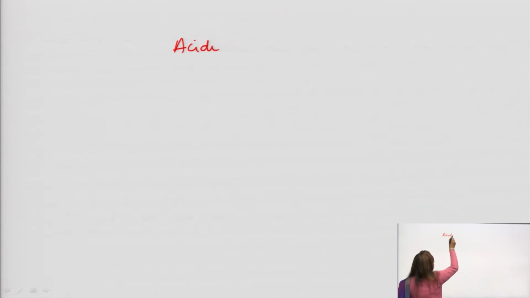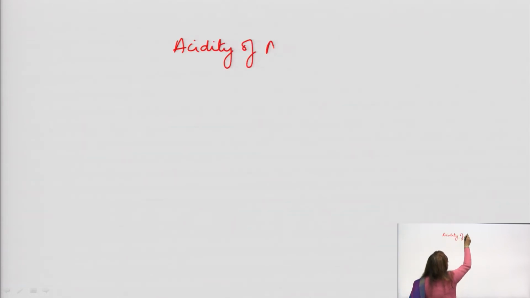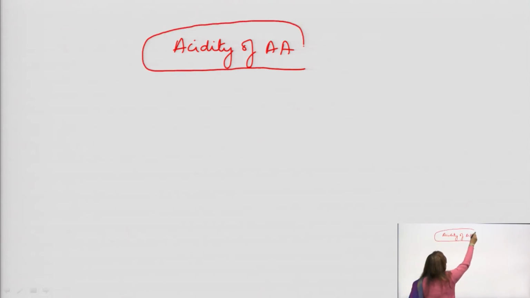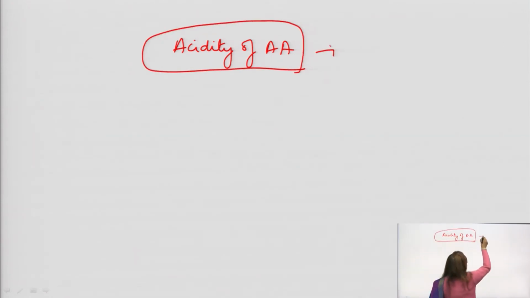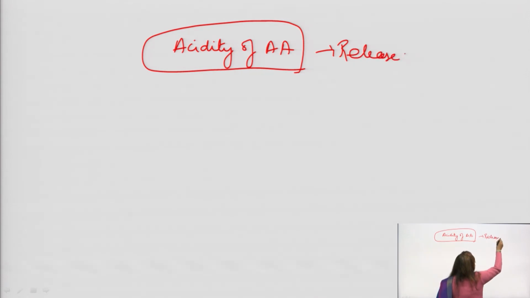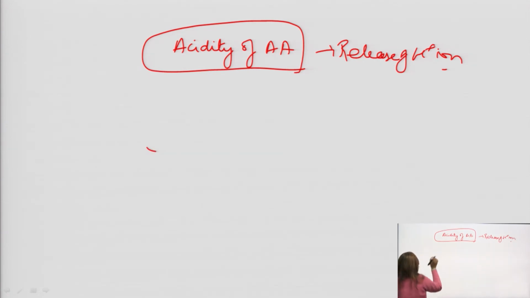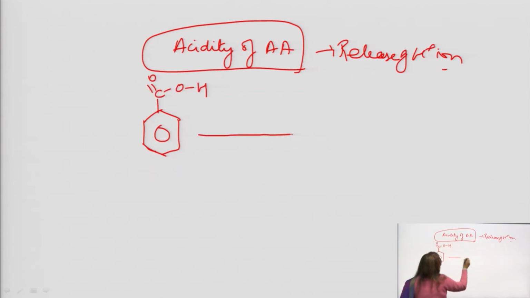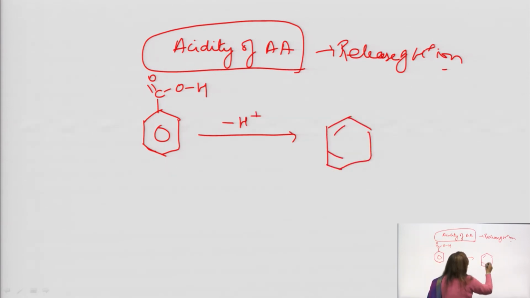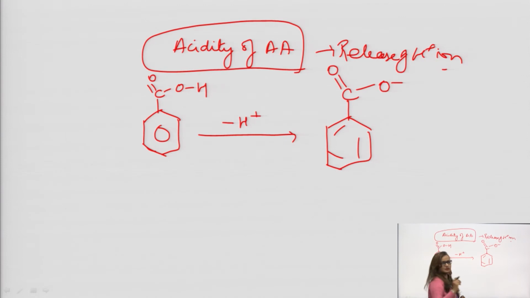The topic is acidity of aromatic acids. What is the meaning of acidity? Release of H plus ion. Suppose this is an aromatic acid, COOH. It releases an H plus ion, then it becomes C, very important, C double bond O minus.